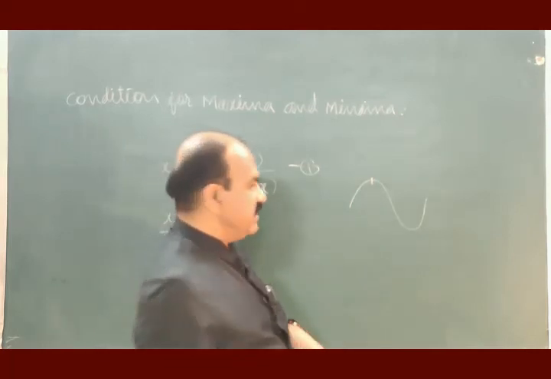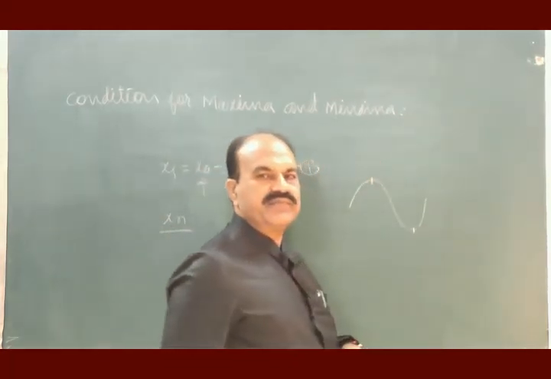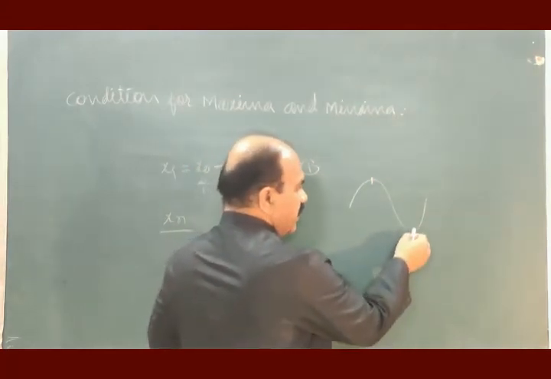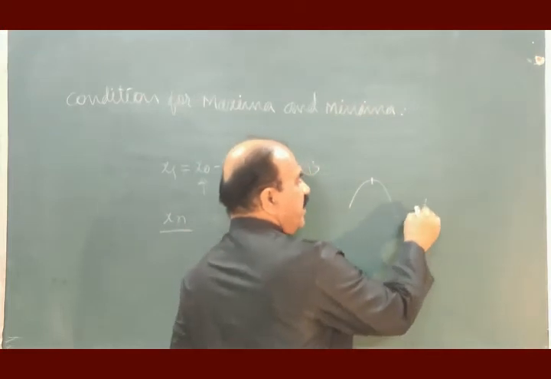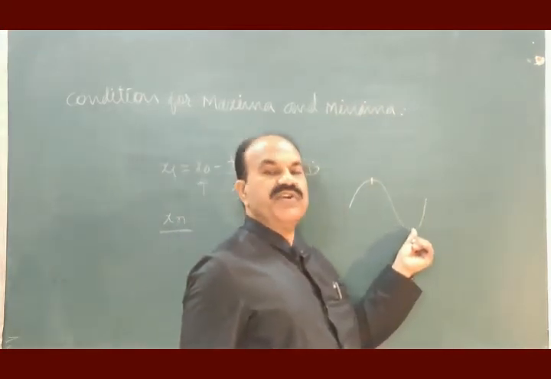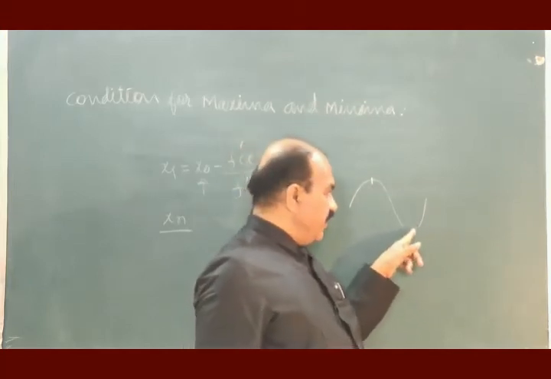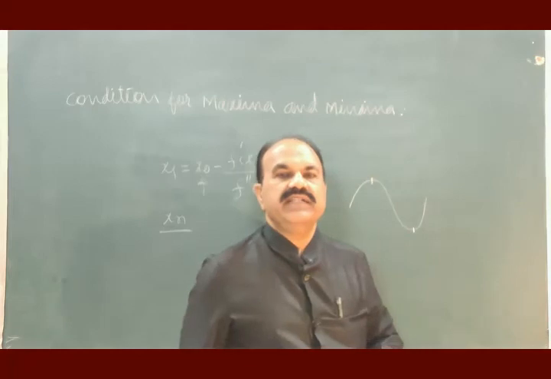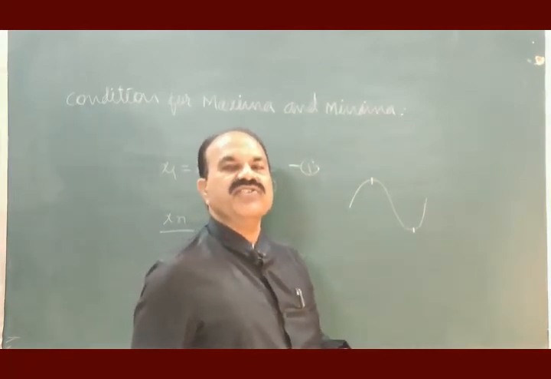Instead, you may come here. Now, you may go in the backward direction or in the forward direction. When you move in the backward direction, what you find? There is an increase in the value of the function. If you move in the forward direction, what you find? Again you find there is an increase in the value of the function.